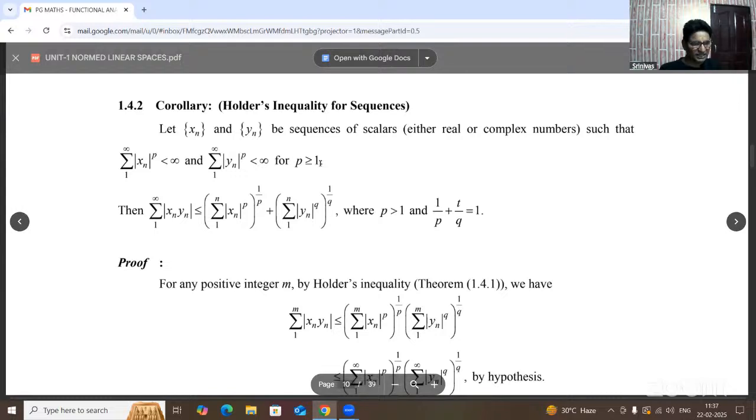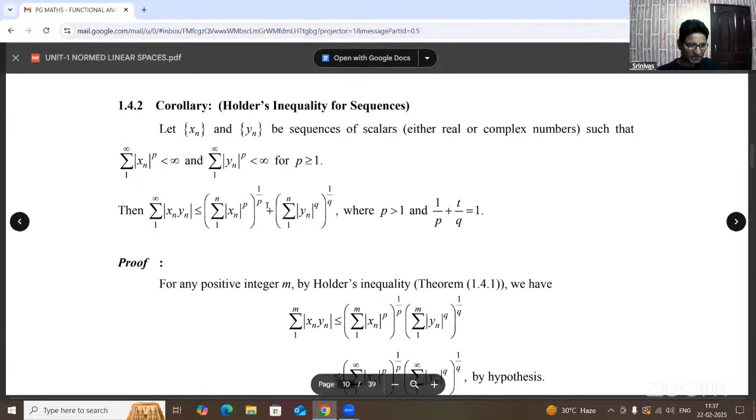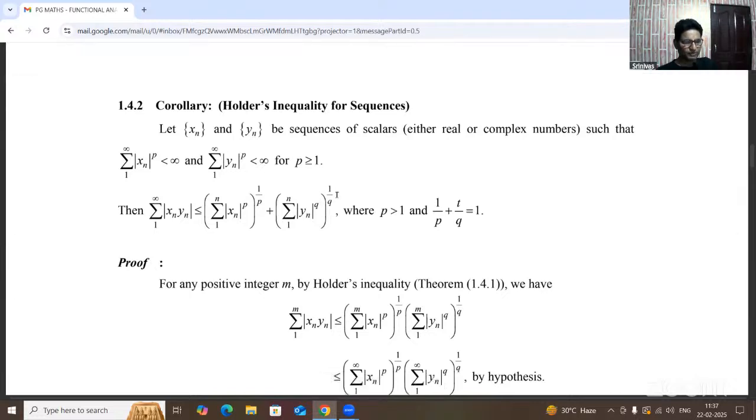Here p is greater than or equal to 1. So finally, summation mod xn yn is less than or equal to summation mod xi whole power p and whole power 1 by p, and summation mod yi whole power q and whole power 1 by q. Now here the condition is 1 by p plus 1 by q equals 1, where p is greater than 1.